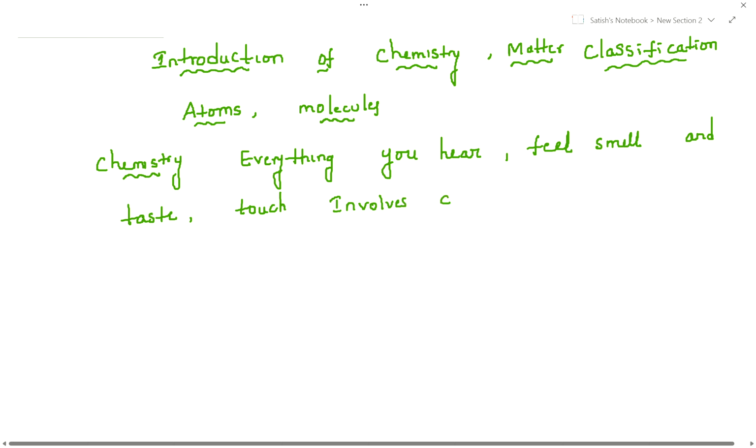So two members are talking in the classroom. Immediately the teacher used to ask what is the matter, what's going on, what is the chemistry there, what is the discussion. Like that. So you're talking is also chemistry, right?